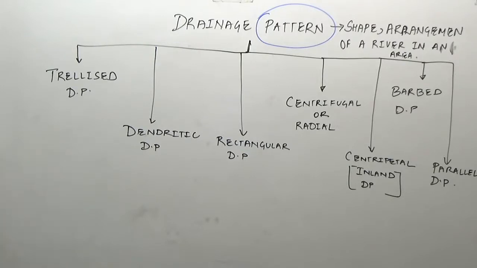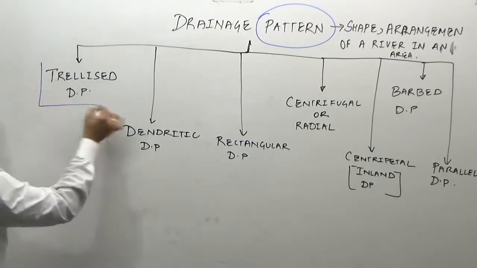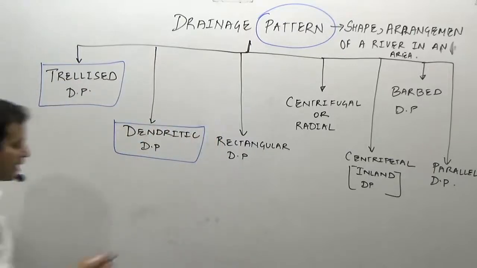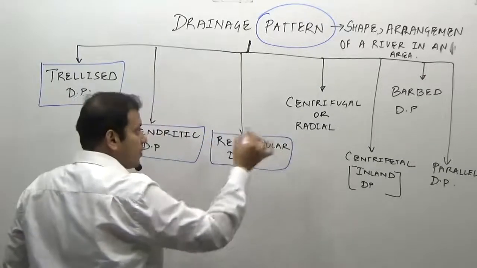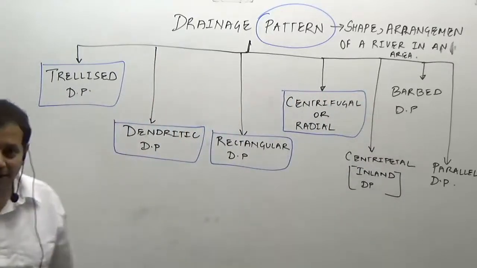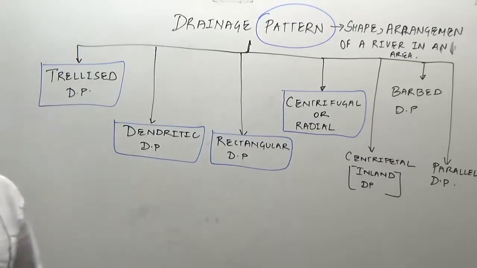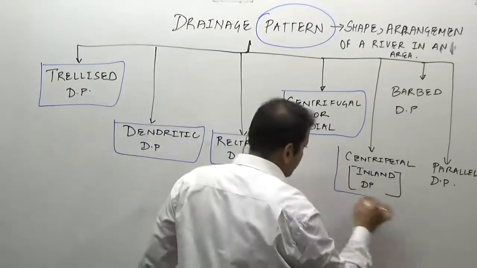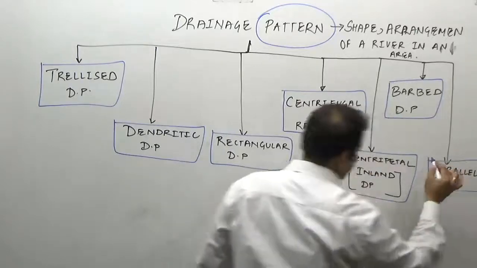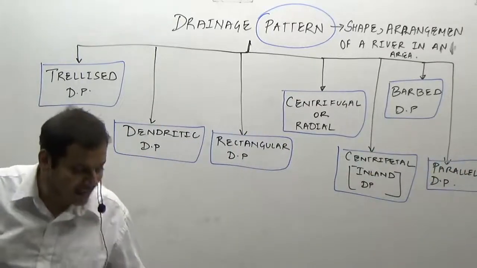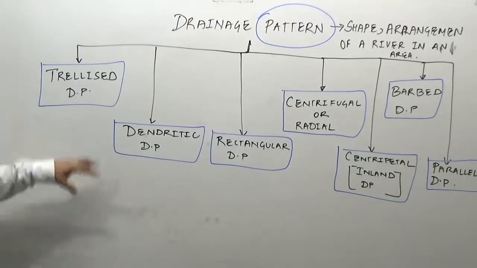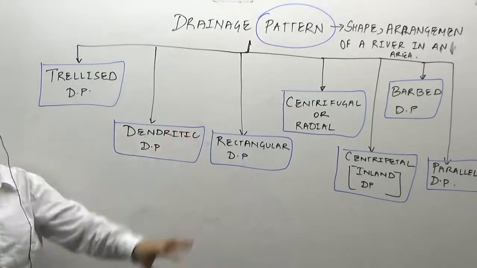The drainage patterns are divided into trellised, dendritic, the most common type of pattern, rectangular, centrifugal, that is moving away from the center, radial, centripetal or inland, barbed and parallel drainage patterns. These are the important patterns.